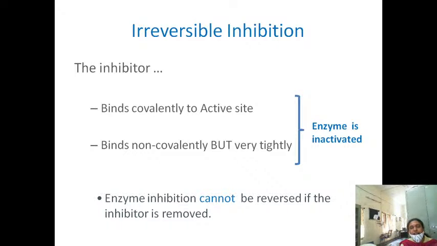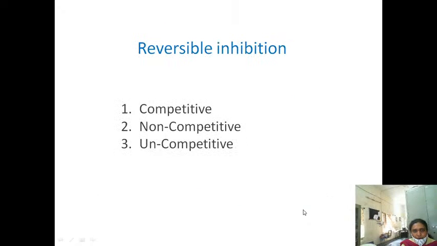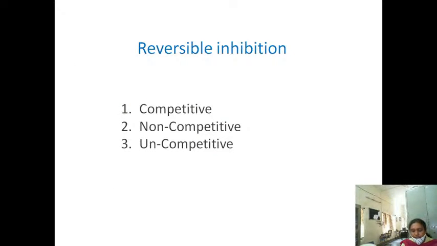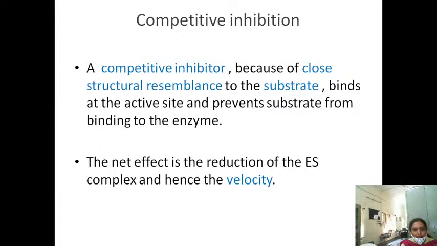What did you understand? In irreversible inhibition, we can't remove the inhibitor from the enzyme. But in reversible inhibition, the inhibitor can be removed from the enzyme. Enzyme inhibition cannot be reversed if the inhibitor is not removed. Reversible inhibition means the inhibitor binds to the enzyme non-covalently, and if you remove the inhibitor, the inhibition is reversed. There are three types of reversible inhibitions: competitive, non-competitive and uncompetitive.